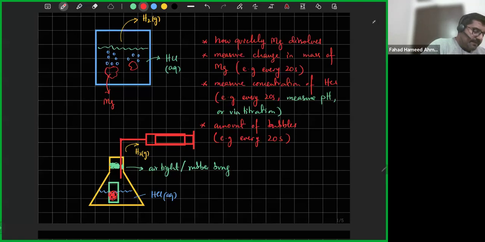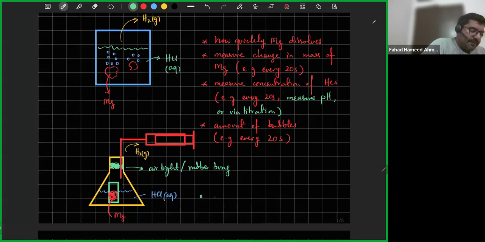So the Mg is already placed inside beforehand, but in a tube. That means it's separate from the HCl. If I want to start the reaction, I'm going to seal it completely with the rubber bung, and then take this tube and tilt it. When I tilt it, what's going to happen is that the Mg is going to fall in.